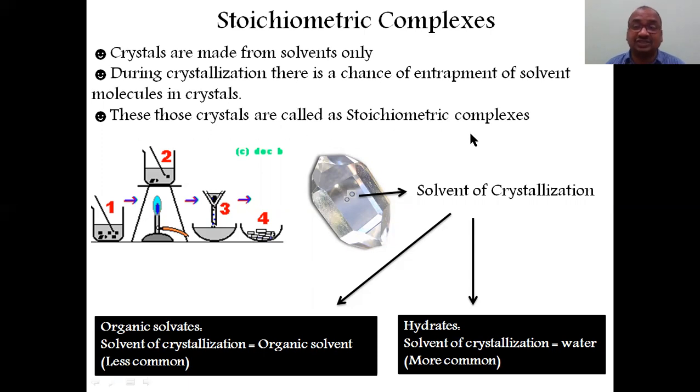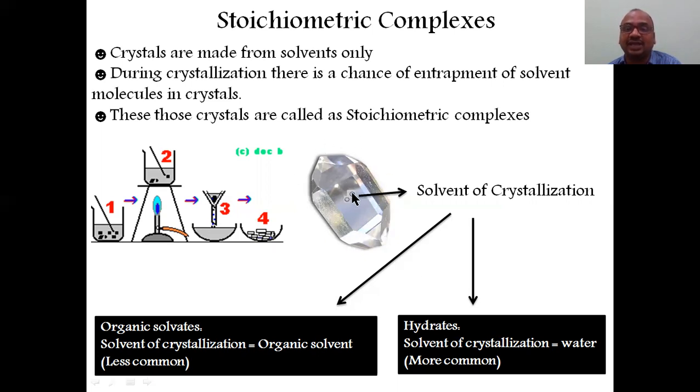A stoichiometric complex is nothing but a crystal which has some solvent entrapped inside. Here you can see the formation of crystals. Inside the crystal, liquid drops are there. These drops are nothing but the solvent, entrapped at the center. This entire complex is called a stoichiometric complex.